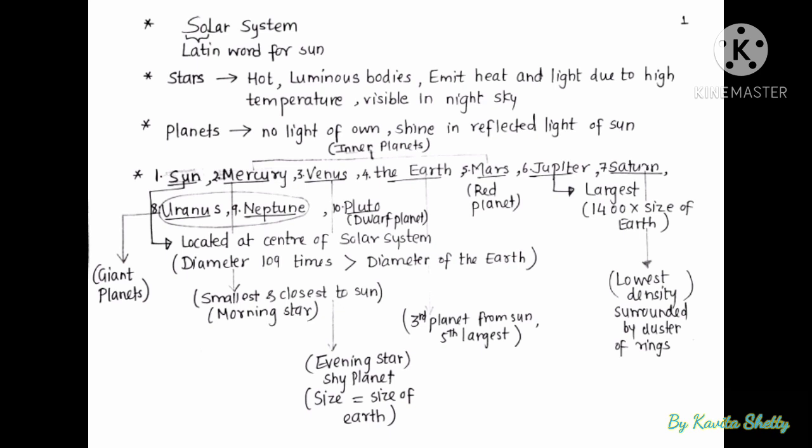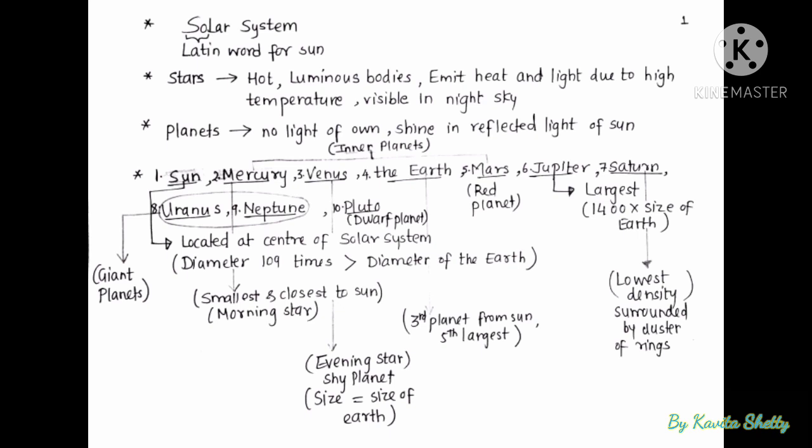So, starting from the Sun, the planets are Mercury, Venus, the Earth, Mars, Jupiter, Saturn, Uranus, Neptune, and the dwarf planet, which is Pluto. Sun is the center of the solar system, and Mercury, you can see in the notes, is the smallest planet and closest to the Sun. It is also called morning star. Venus is also called evening star or shy planet, and its size is equal to size of the Earth.